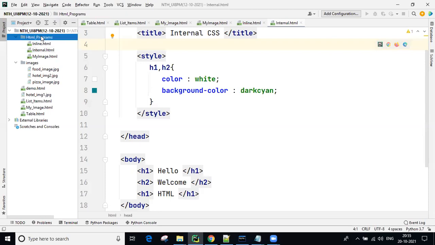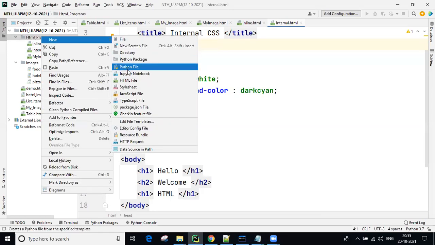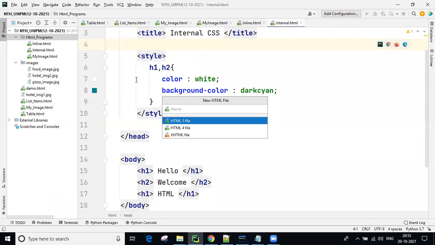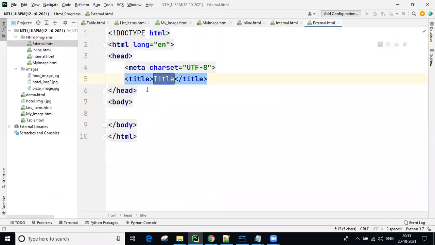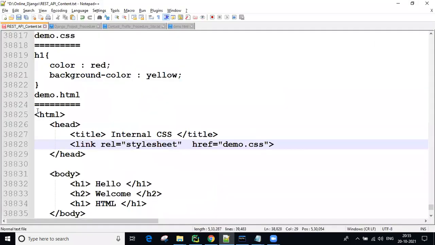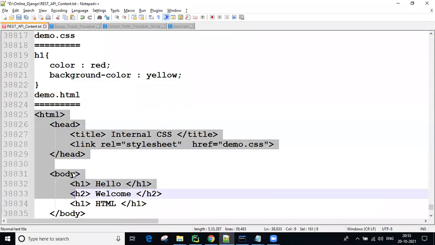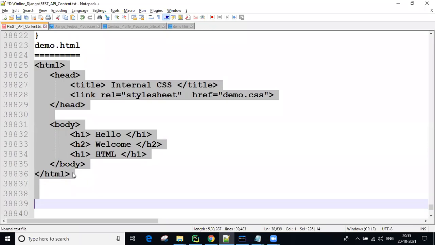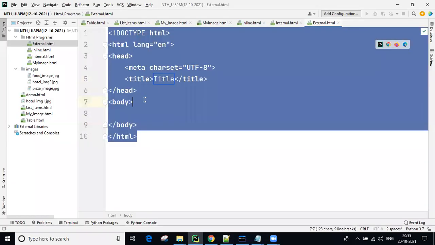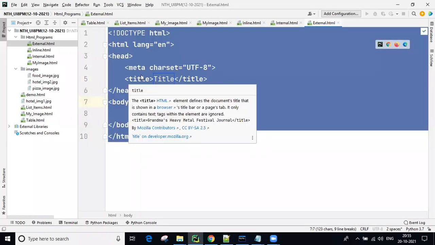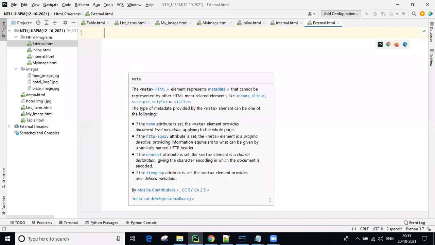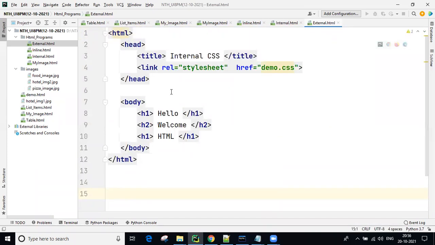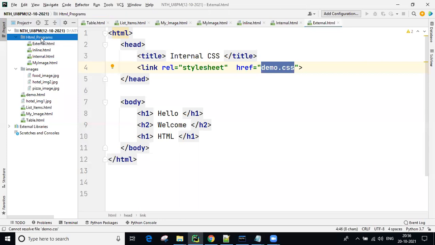So create one more HTML. External CSS. Okay. So Control A, selecting all, guys, remove, and Control V, paste it. Okay, now demo CSS is there. We need to create one CSS file.